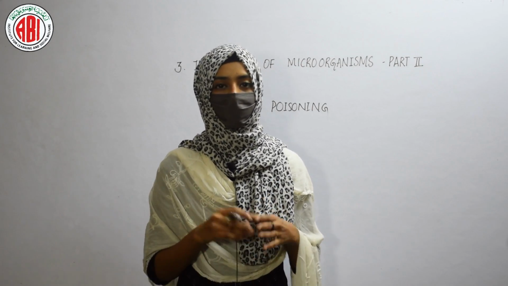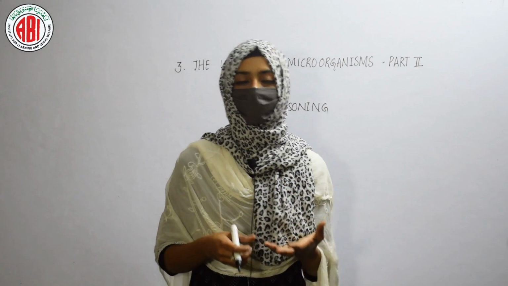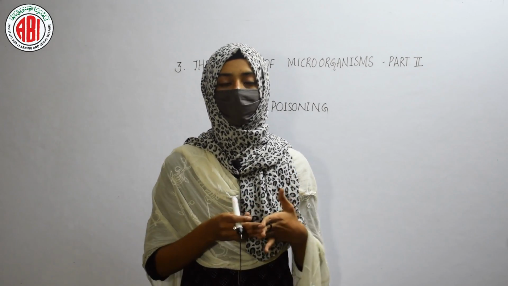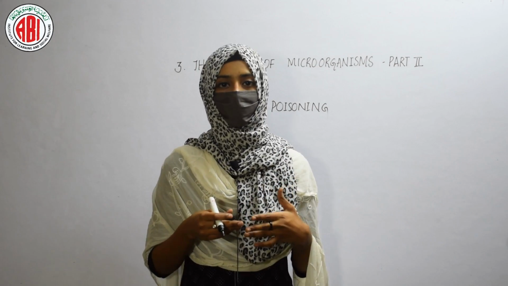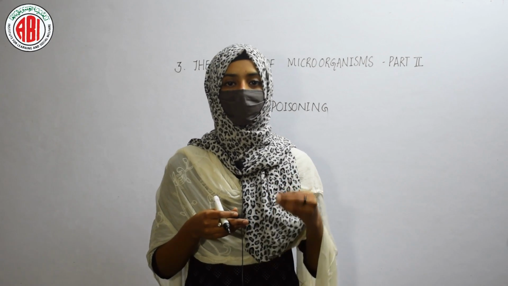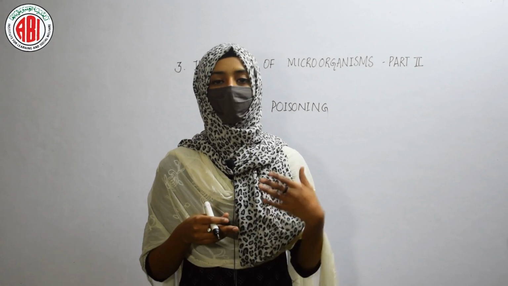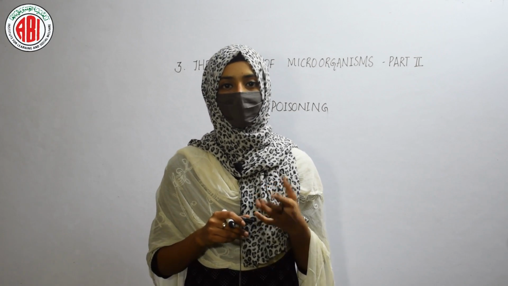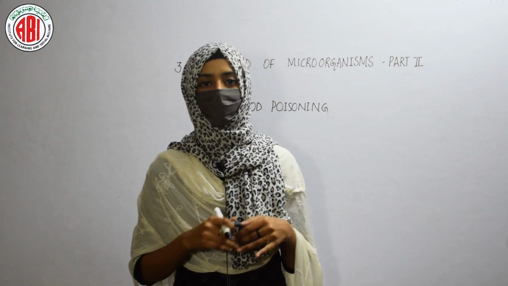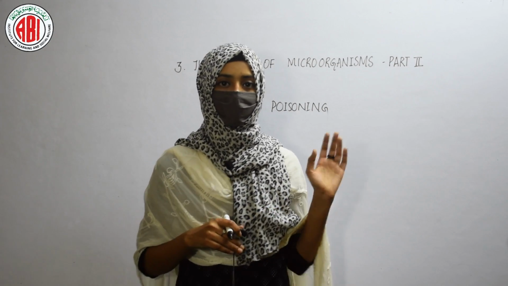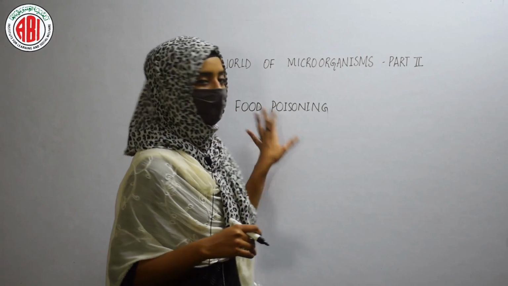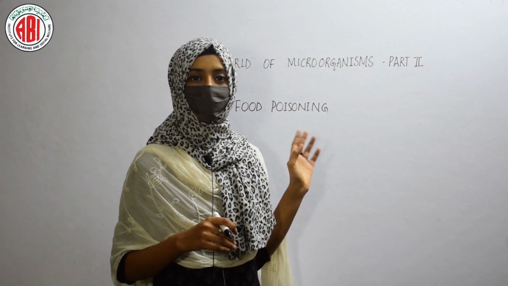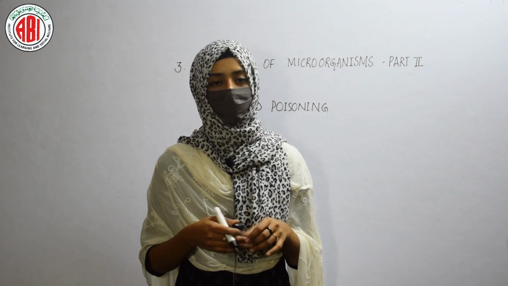When we keep the food uncovered, it shows the growth of microorganisms. When the microorganisms grow on that food, they produce some toxic substances in it. When these toxic substances enter the human body, it leads to the condition called food poisoning. So in simple words, food poisoning can be defined as the spoilage of food by microorganisms.